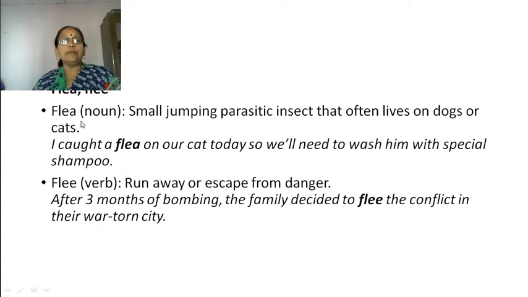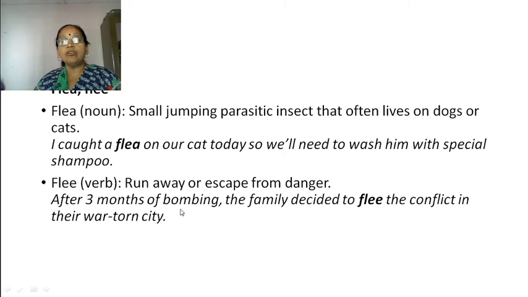Flee, flea. A small jumping parasitic insect that often lives on dogs or cats. I caught a flea on our cat today, so we will need to wash him with special shampoo. Flee: run away, or escape from danger.